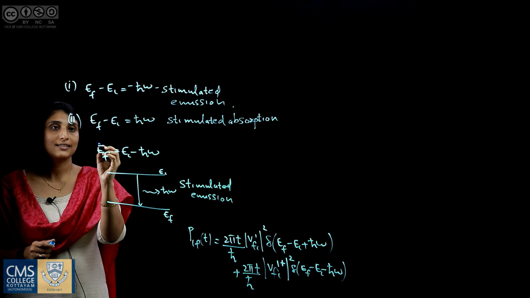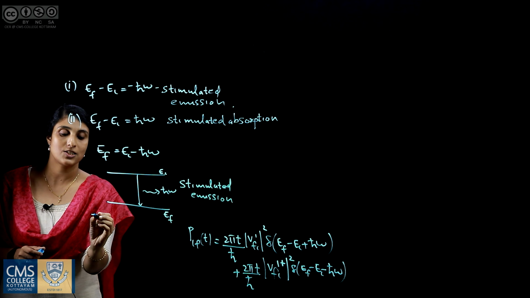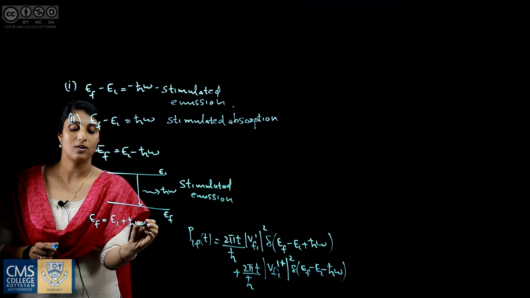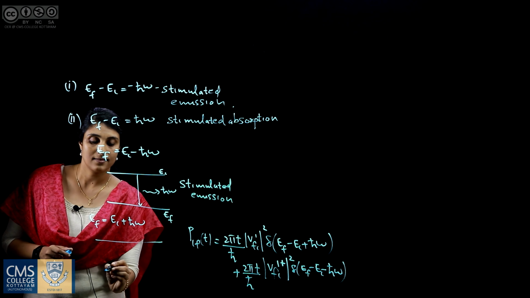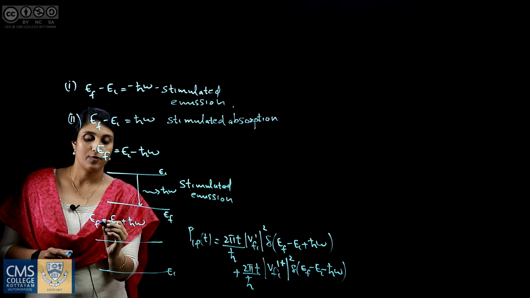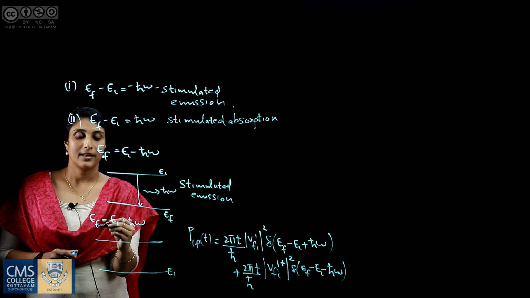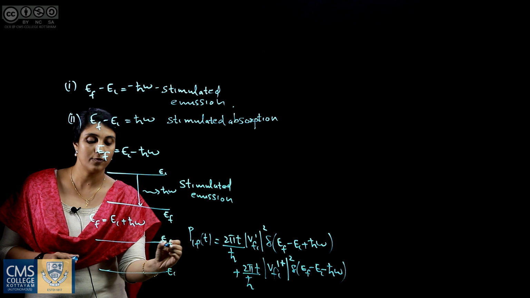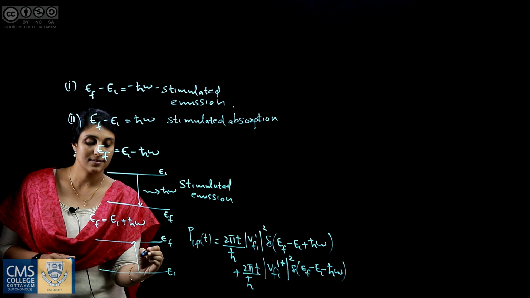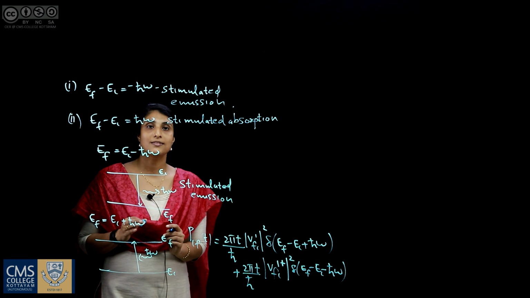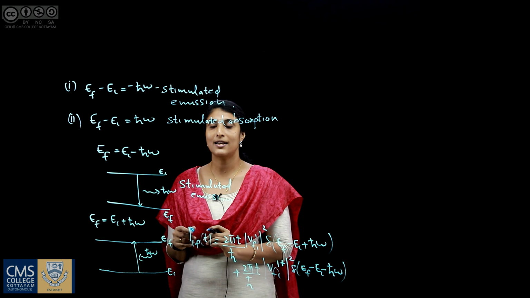Now, if we consider the second condition, Ef equals Ei plus h bar omega. That is, the system is in an initial state with energy Ei. The final state is greater by an amount of energy h bar omega. So, this is Ef. The system is excited to the final state by absorbing an amount of energy h bar omega. That is, we have stimulated emission and stimulated absorption.